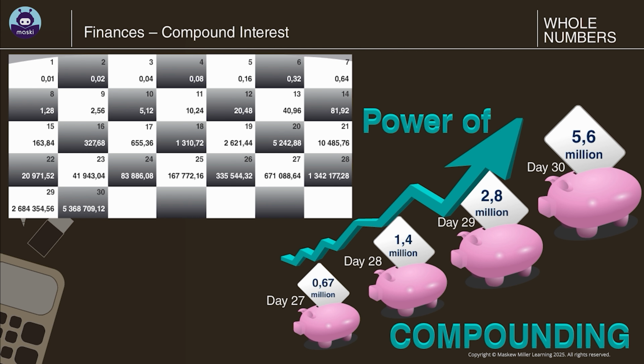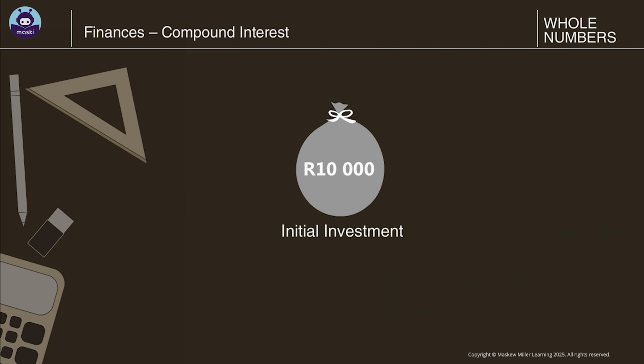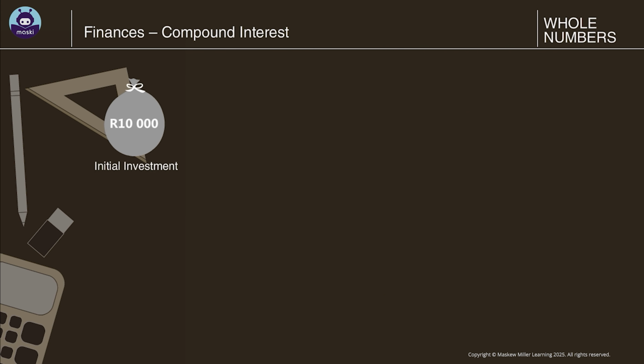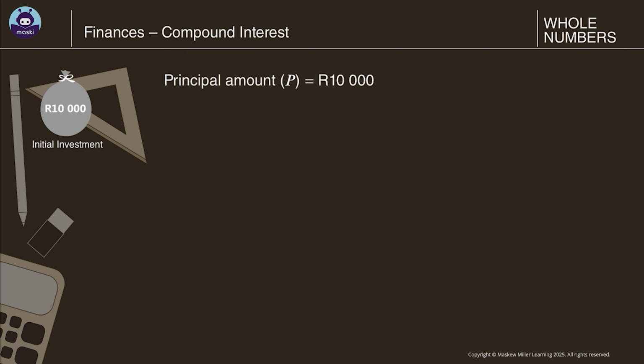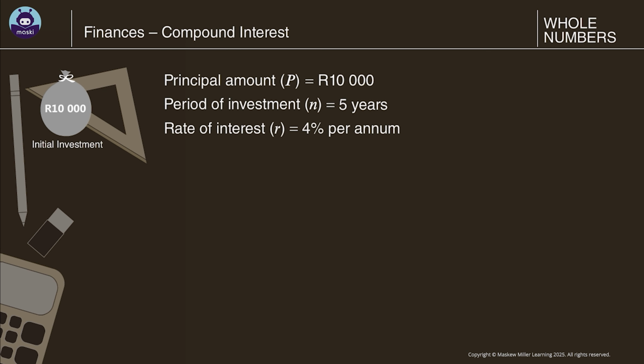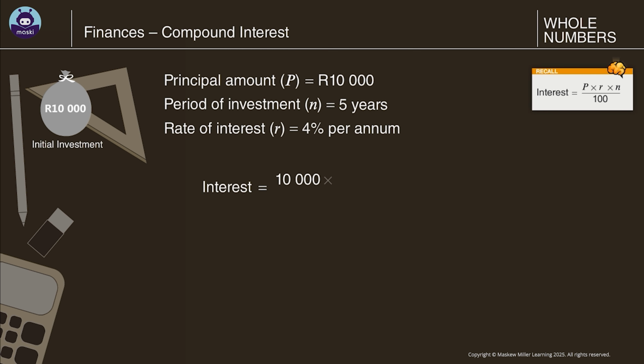When we invest money, it grows annually. Let's start with an initial investment of R10,000. This is the principal amount. The money is invested for a period of 5 years. We receive interest at the rate of 4% per annum. Recall the formula for calculating interest. Interest equals 10,000 times 4 times 1 over 100 equals 400. So at the end of the year, we receive R400 as interest. So the balance in the account is 10,400 Rand.